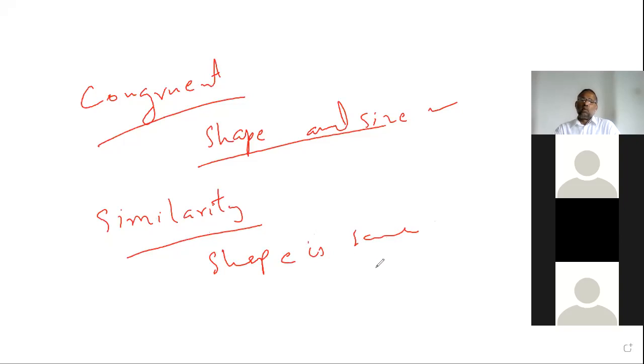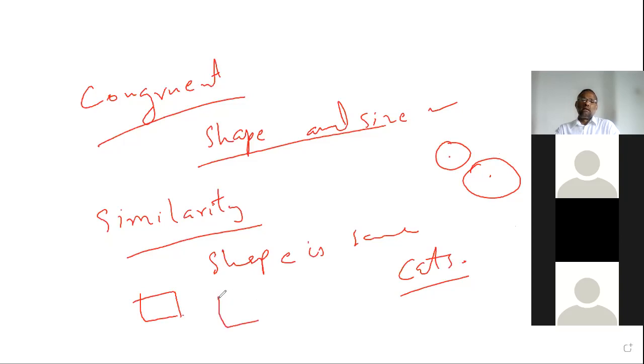Now I can extend this one. Two cats: the shape is the same, so similar. Two circles: the shape is the same. Maybe big or small, it doesn't matter. Two circles are always similar. Two squares are always similar. No rectangle, I'm talking about squares. For congruency, what I told you is that two squares are congruent if the side is the same.